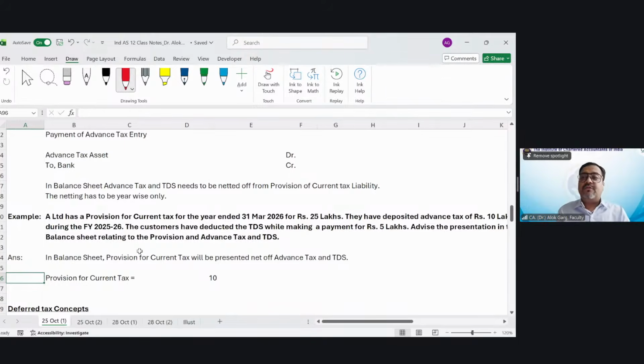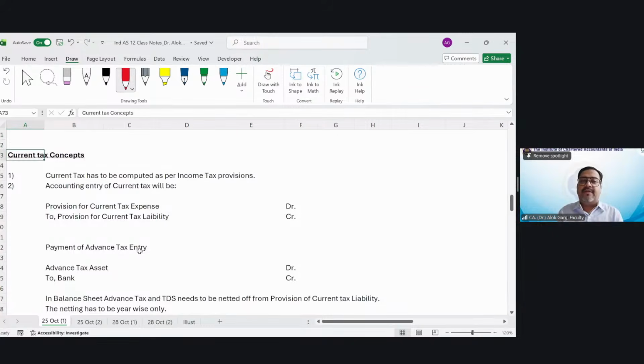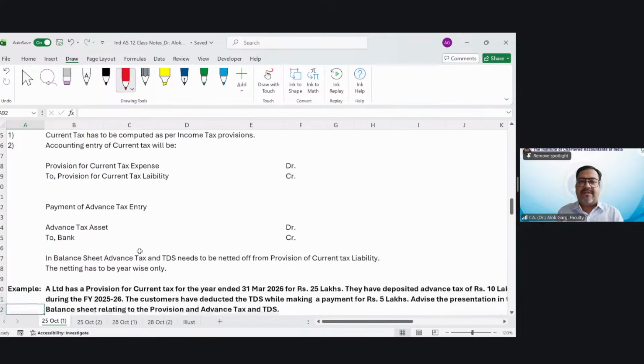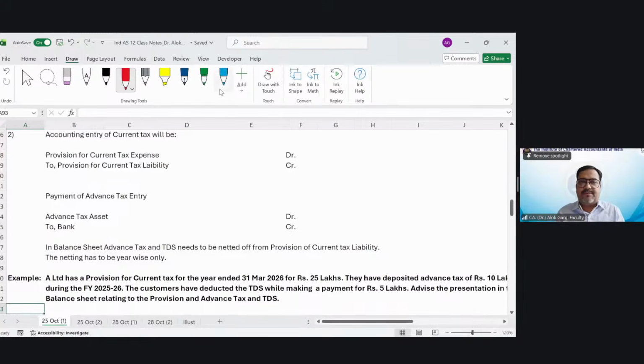The concept of current tax is very limited in Ind AS 12. When I say limited, it is basically a very small area. The larger area is deferred tax. So this is the concept of current tax. You understood these accounting entries, and this current tax has to be computed as per the income tax provisions.